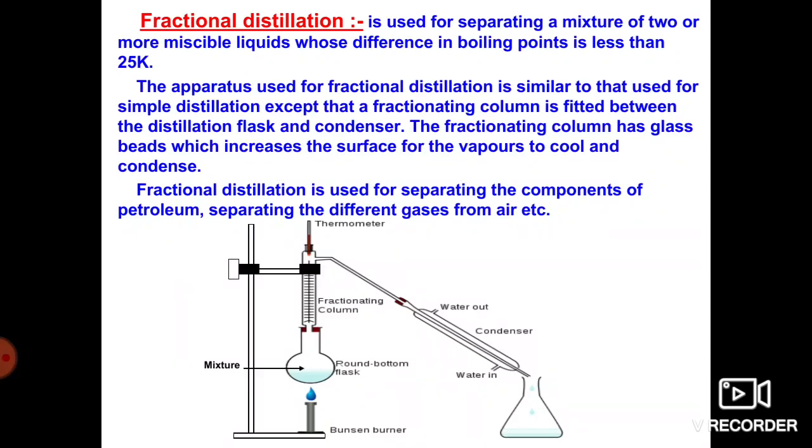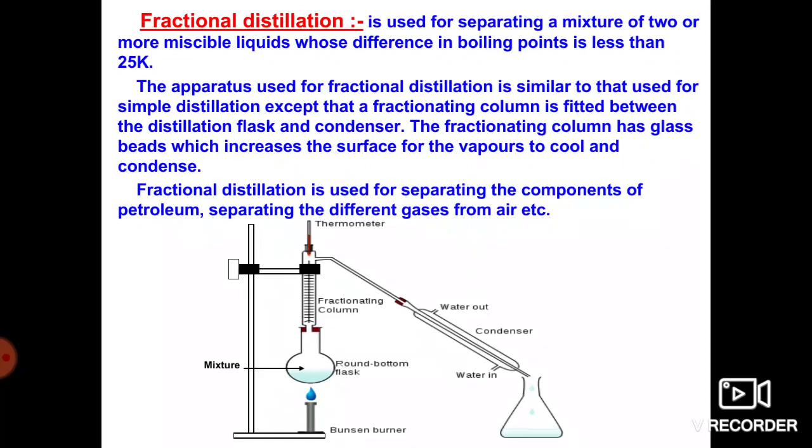The apparatus used for fractional distillation is similar to that used in simple distillation, except that a fractionating column is fitted between the distillation flask and the condenser. The fractionating column has glass beads, which increase the surface for vapors to cool and condense.